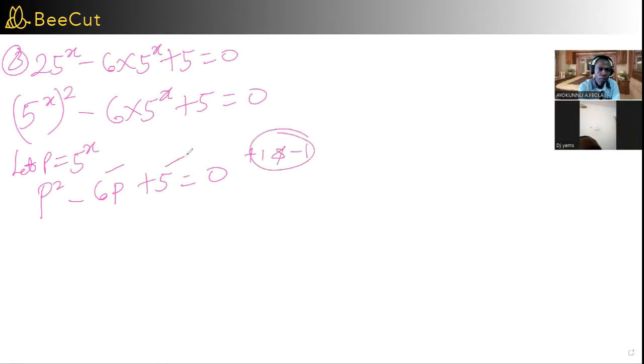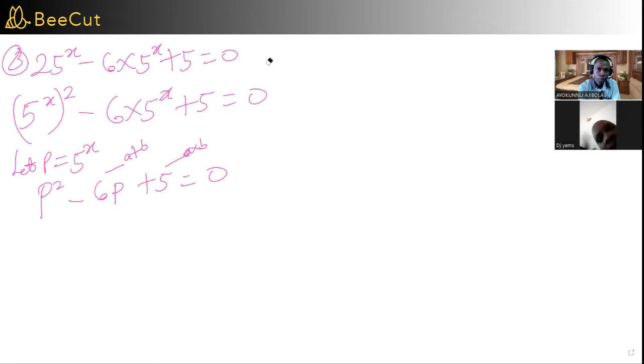Two numbers to multiply, a number times the other number, to give us 5. Then a number plus the other number, same thing, to give us negative 6. So what we will be using here is negative 1 and negative 5. Minus 1 times minus 5 gives us positive 5, and minus 1 plus minus 5 gives us minus 6. So we're going to be using minus 1 and minus 5.